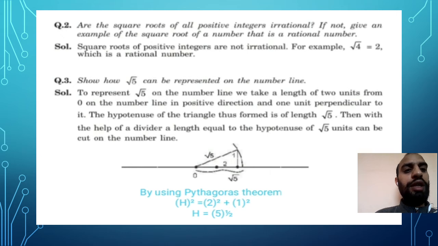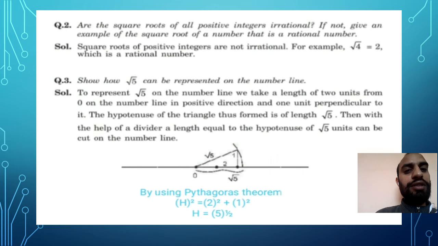You can see here, when we take the square root of many numbers like √1, √2, √3, √4, √5, √6, in this way you are taking the square root of all numbers. Then √4 is 2. Similarly, √9 is equal to 3, √25 is equal to 5, and all these numbers are rational. So we can write that the square roots of positive integers are not always irrational. For example, √4 is equal to 2, which is a rational number.